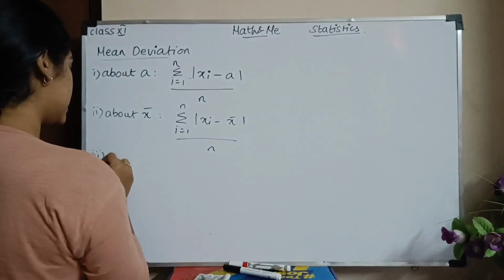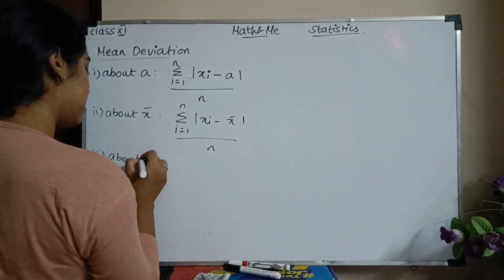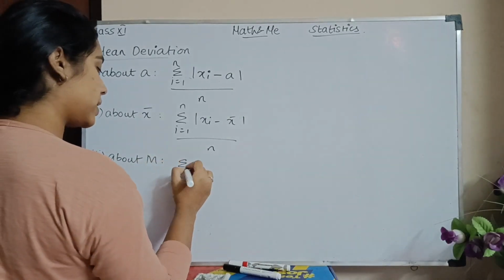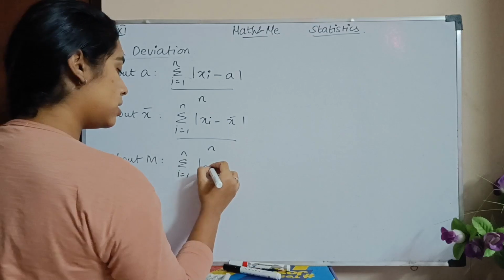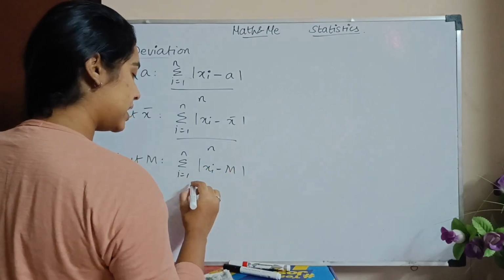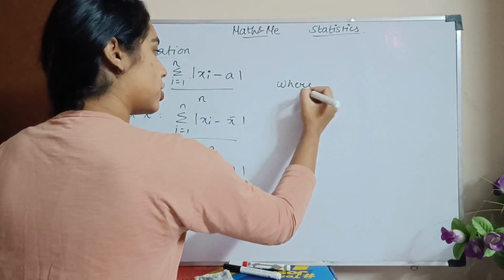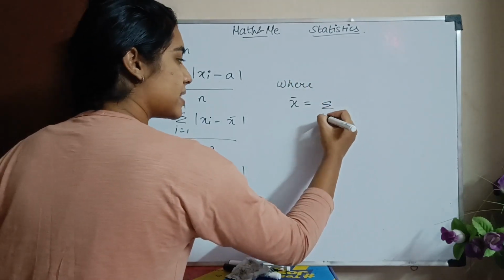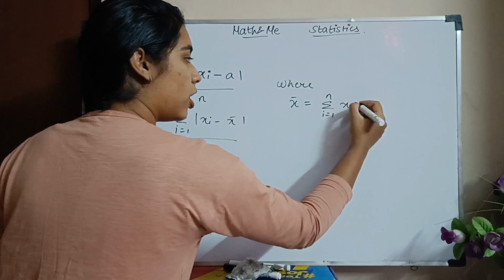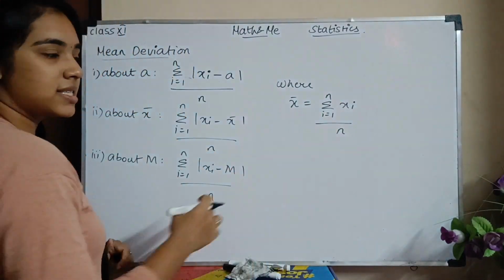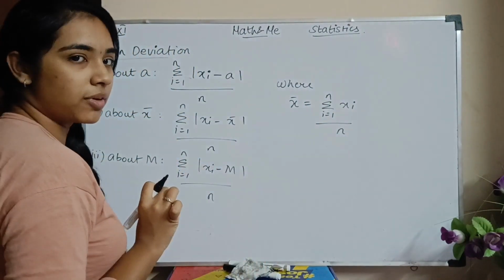Similarly, about the median, we have sigma i equals 1 to n of xi minus the median, the whole divided by n, where your x bar is sigma i equals 1 to n of xi divided by n. Correct? Sum of all your observations divided by the total number of observations.